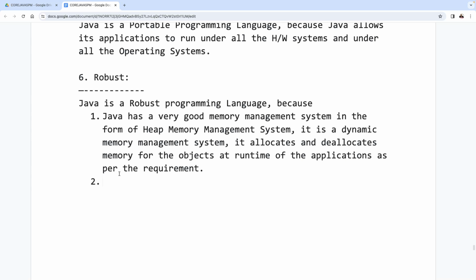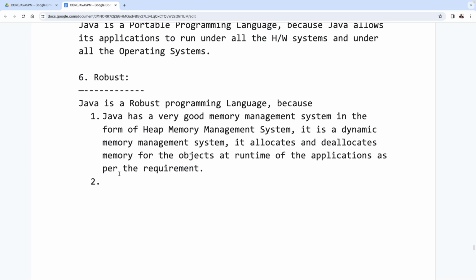Memory wastage is going to happen in the case of static memory allocations. But in the case of dynamic memory allocations, no memory wastage happens. As per the requirement, on demand only, memory is provided. So memory will be utilized effectively in the case of a dynamic memory management system.